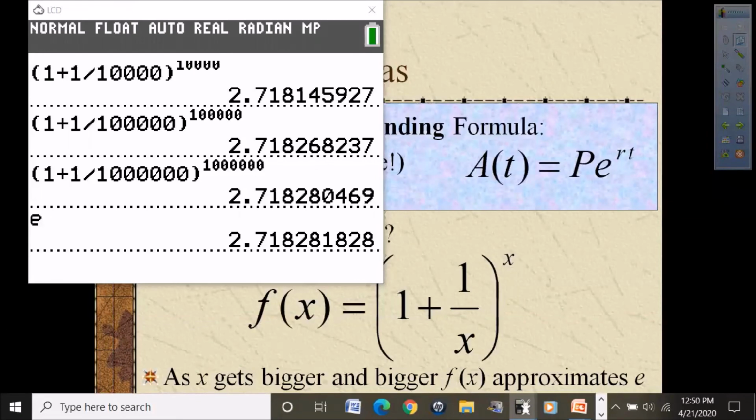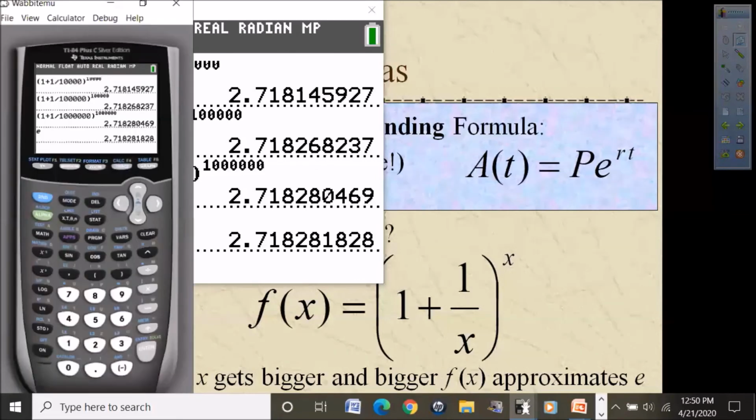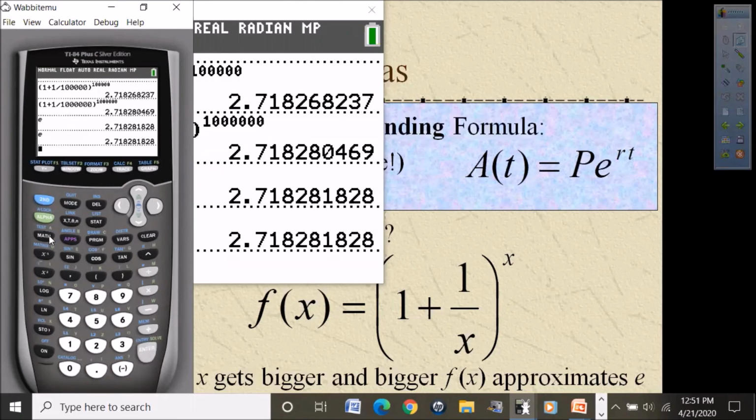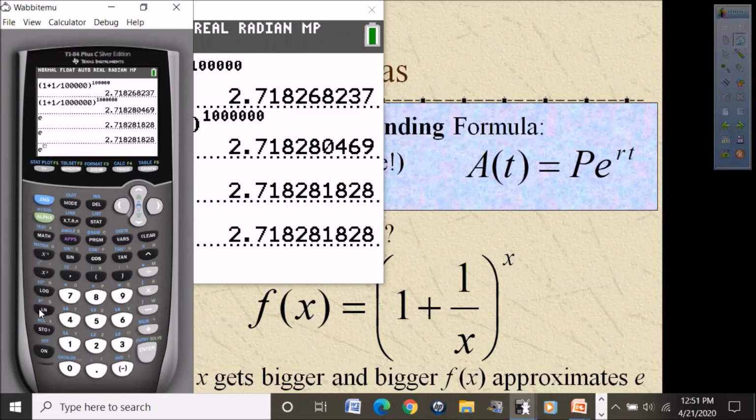On a calculator, you can find that button either by hitting second and the division symbol, or if you want to take e to a power, hit second and the ln button.